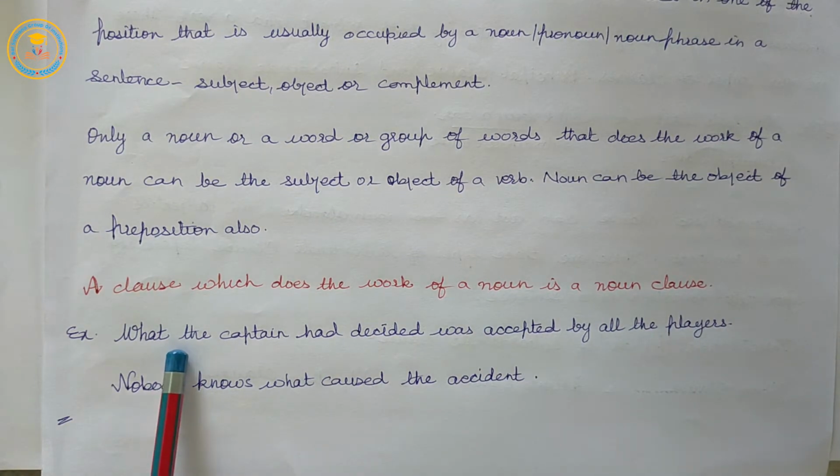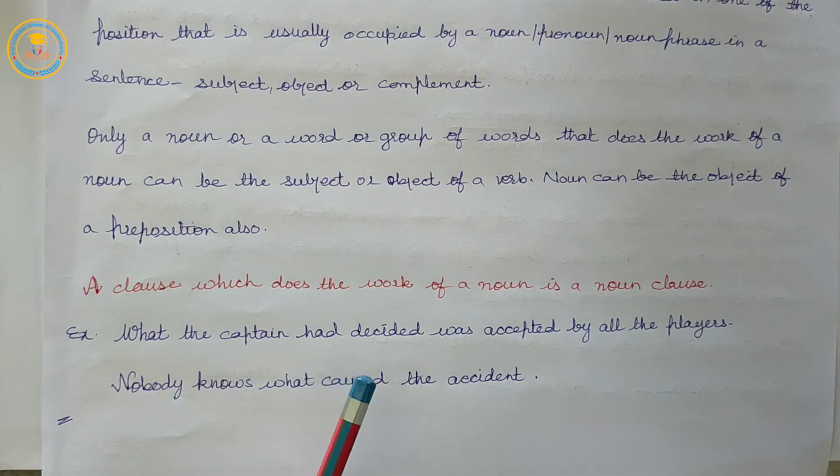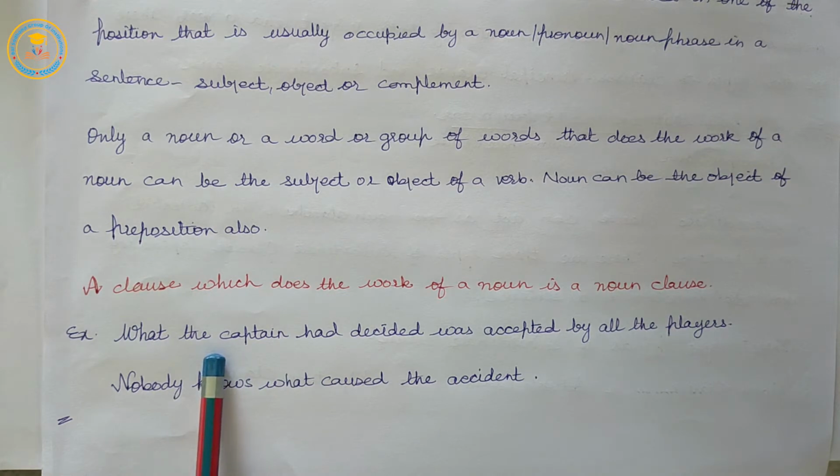In this sentence, what the captain had decided is a clause. Subject: the captain. Predicate: had decided what. Secondly, it is the subject of the verb was accepted in the main clause.